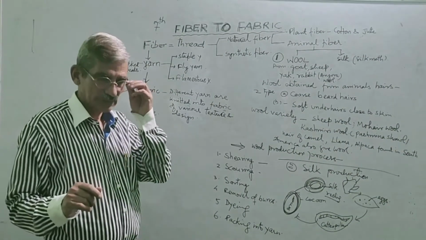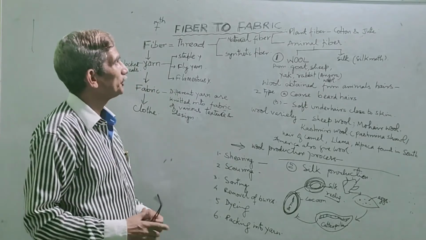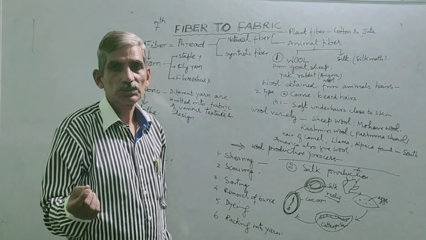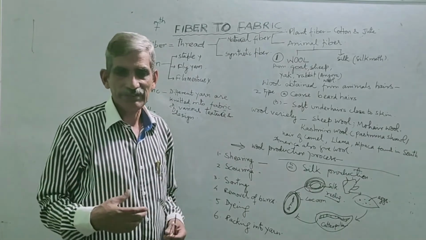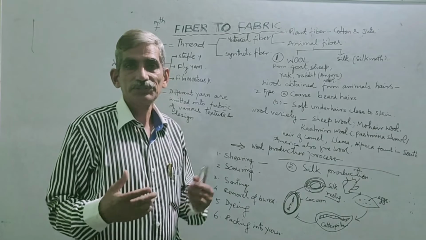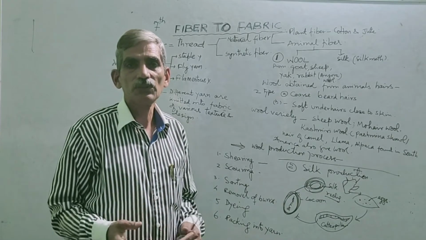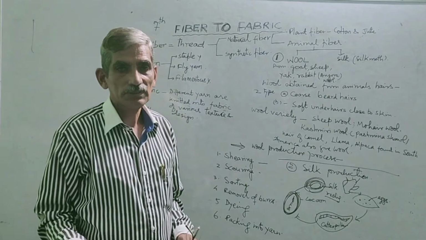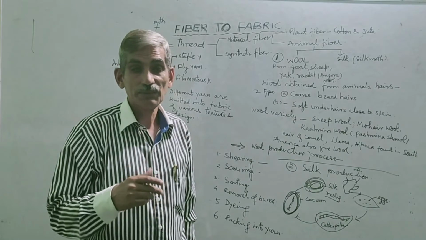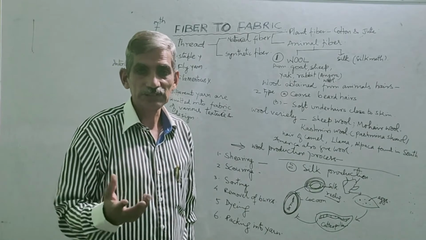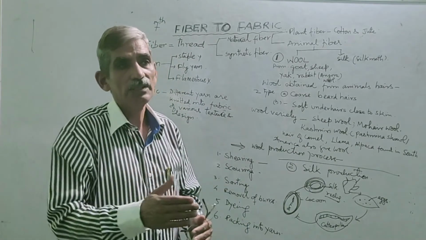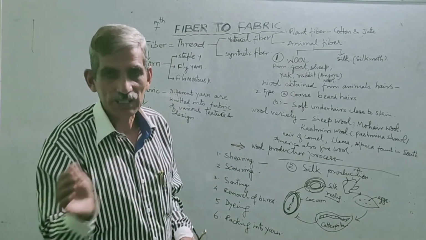Class 7. Today I will tell you about fiber to fabric. Fabric means cloth. Whatever cloth we wear, whether that is made up of natural fiber or synthetic fiber, are they ready-made or are they first prepared? They are processed. Actually, the clothes are not ready-made as such. They are prepared through various steps.